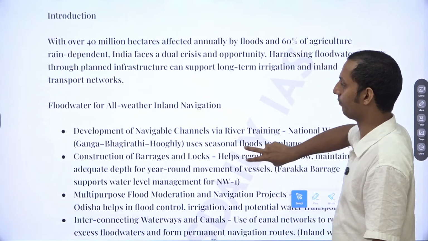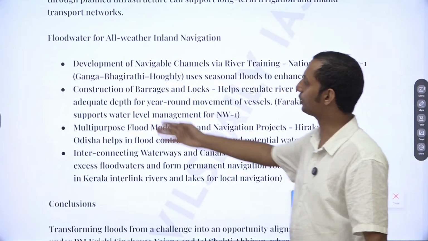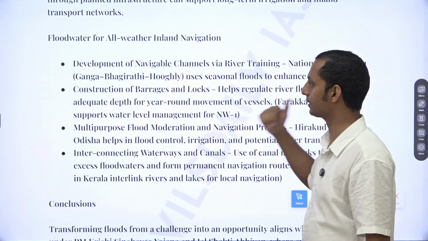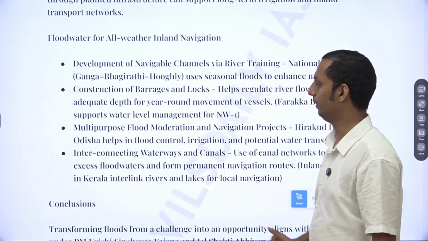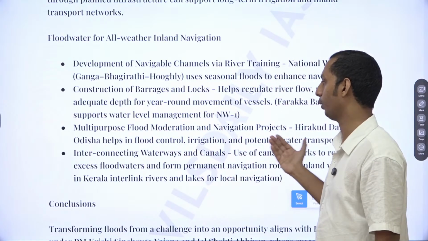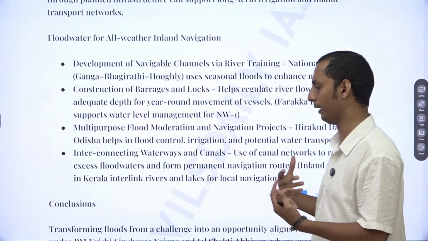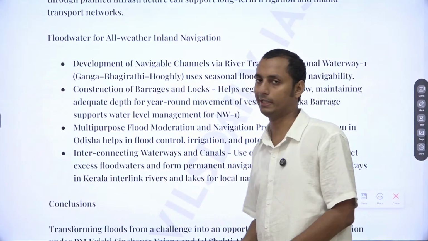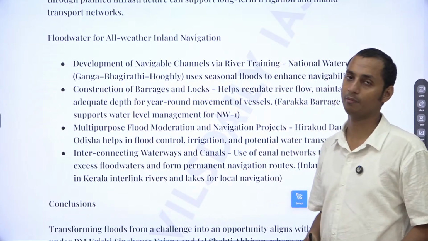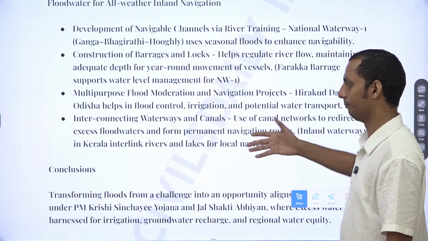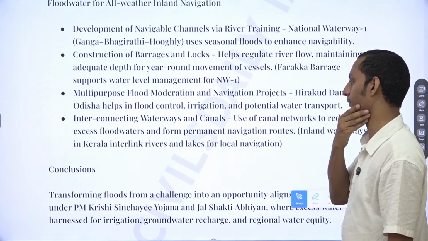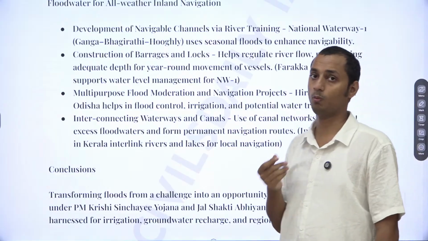But then in case of floodwater for irrigation, you can mention the development of navigation channels via rivers, Ganga, Bhagirathi, Hooghly, construction of barrages and locks. You can mention multi-purpose flood moderation navigation projects such as Polavaram and all the others. You can also mention interlinking waterways through the construction of the interlinking river project and also the construction of canals. Well, the best example will be the Kerala interlinked rivers, okay. We have National Waterway 3 in Kerala.